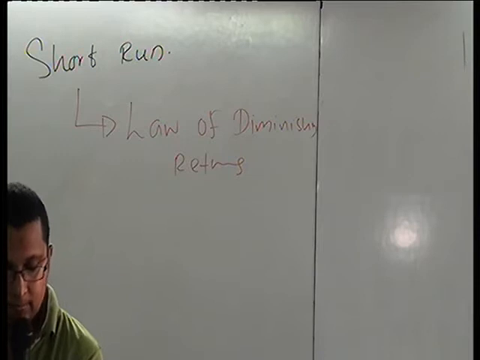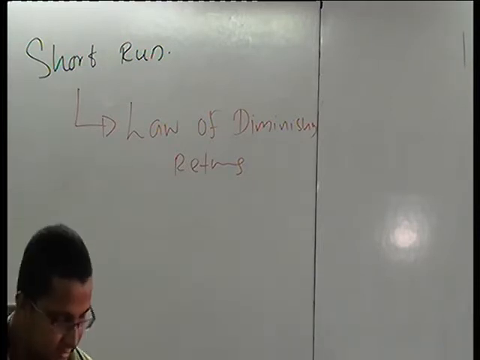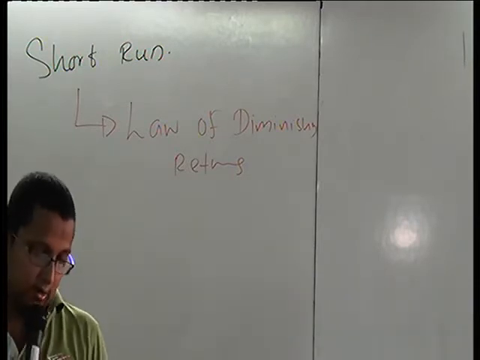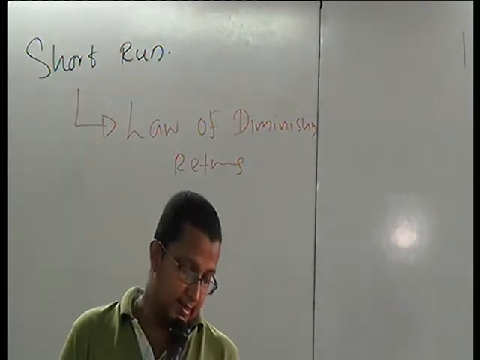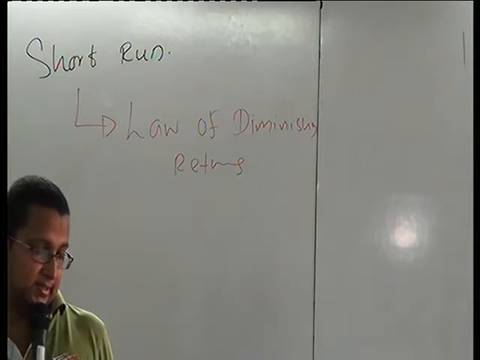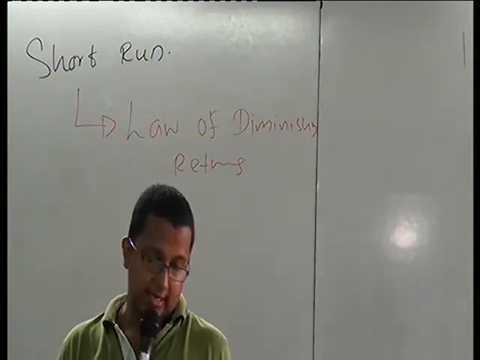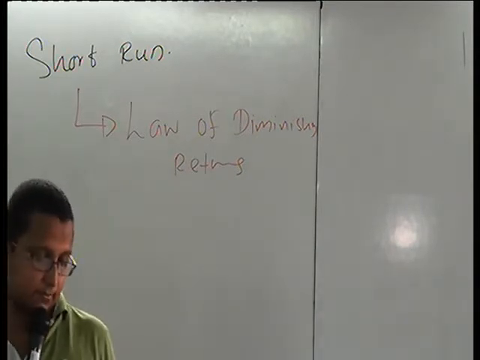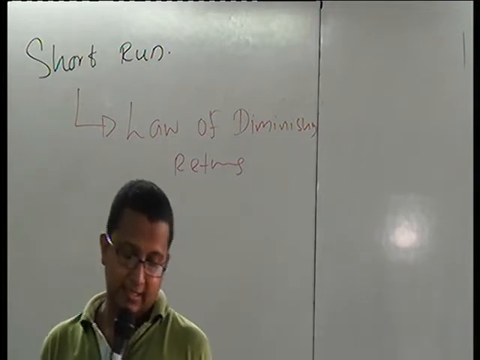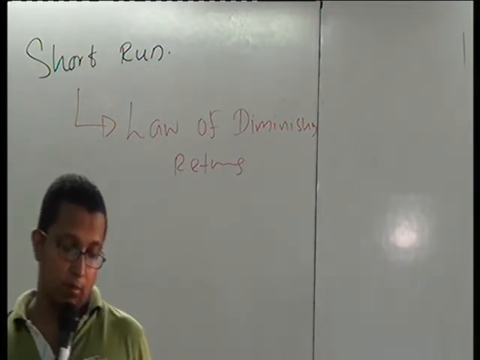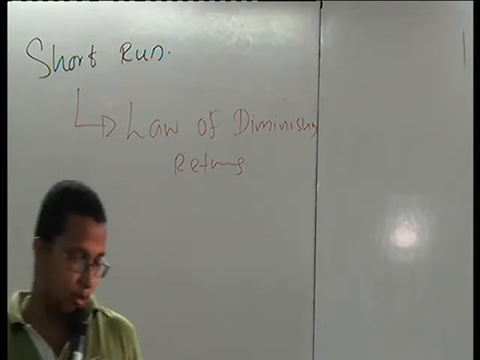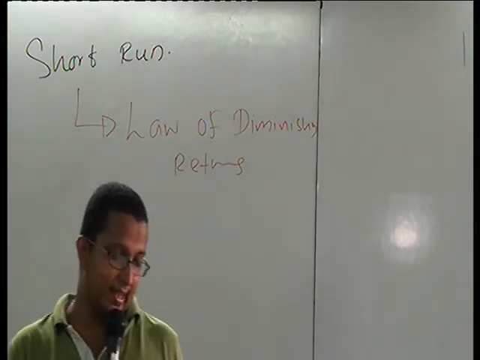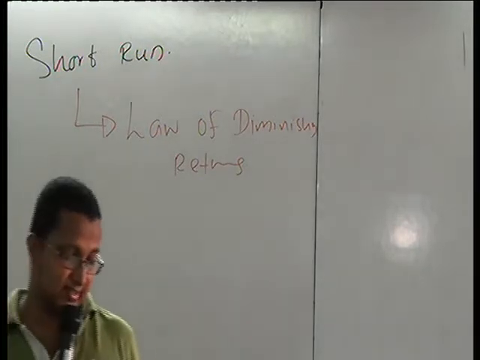We'll see what the law of diminishing marginal returns is. This means that in the short run, a firm adds more of variable factors such as raw materials and labor to a given set of fixed factors.